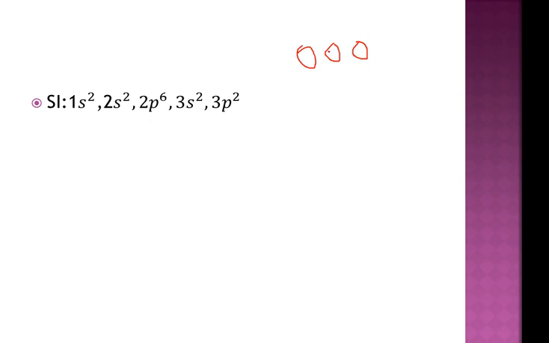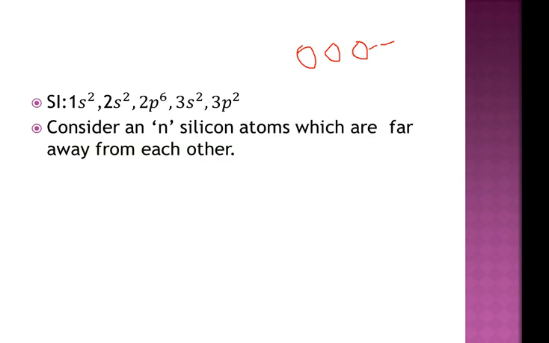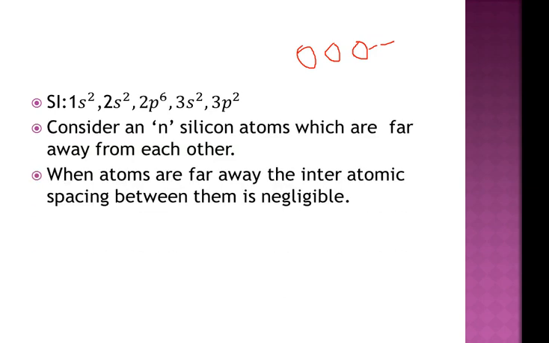So we are taking n number of silicon atoms: 1, 2, 3 and so on up to n. For n silicon atoms, 2n electrons will be present at the 3s level and 2n electrons at the 3p level. Consider n silicon atoms which are far away from each other. When the atoms are far away from each other, the interaction between them will be negligible.